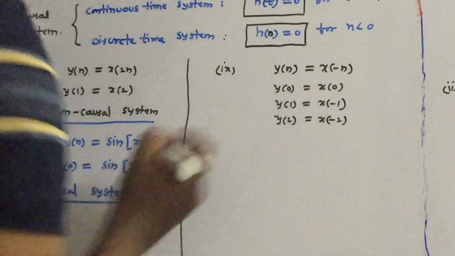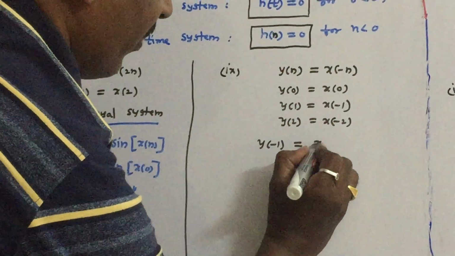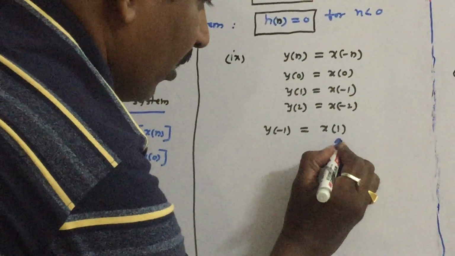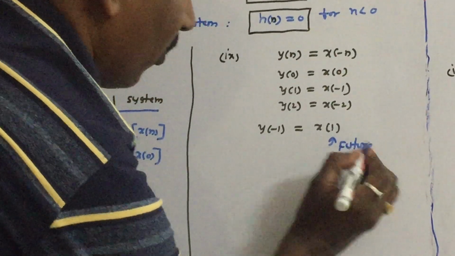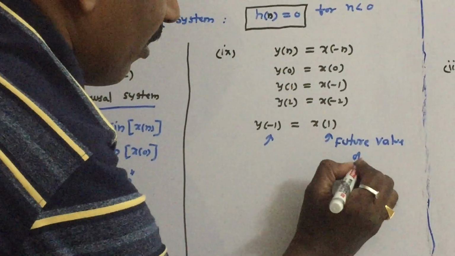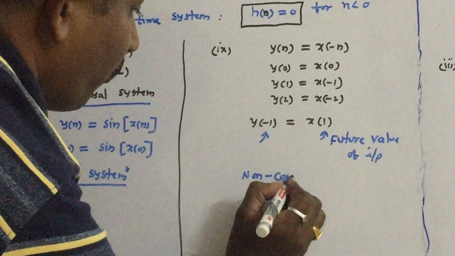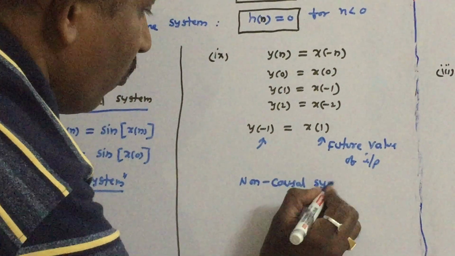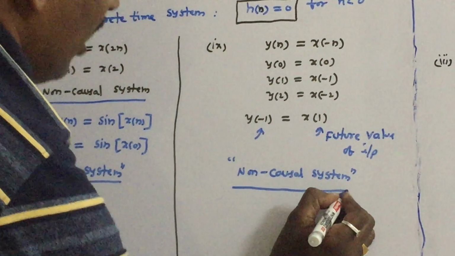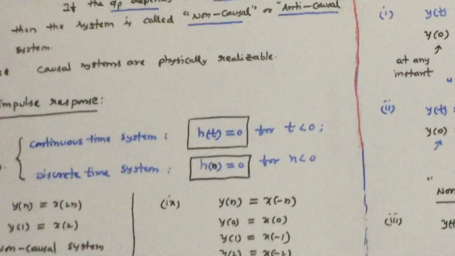If you substitute y of minus 1, it becomes x of 1, which is a future value of input. The output at any instant of time depends upon a future value of input. So this is a non-causal system. In this way, you can verify whether the given system is causal or non-causal. Thank you.